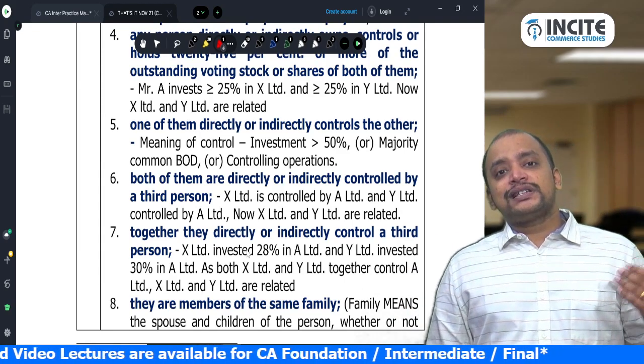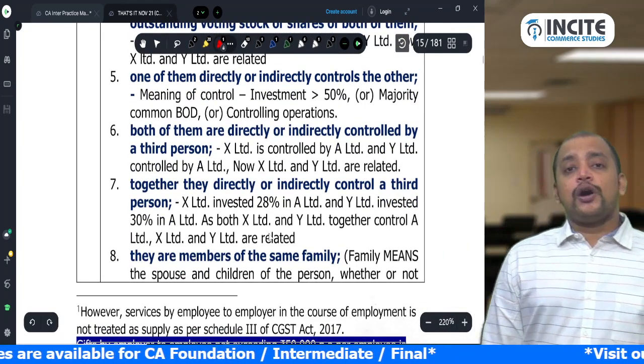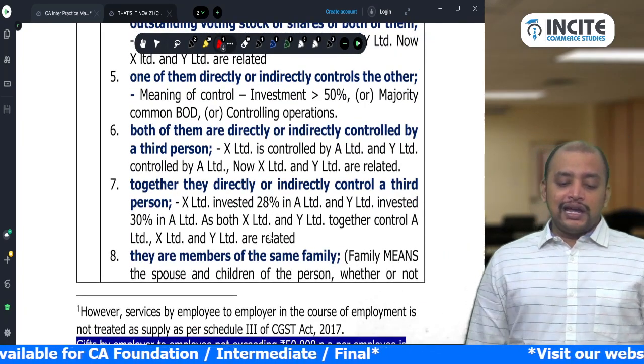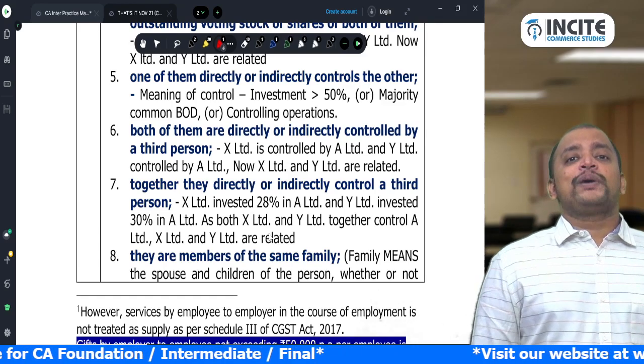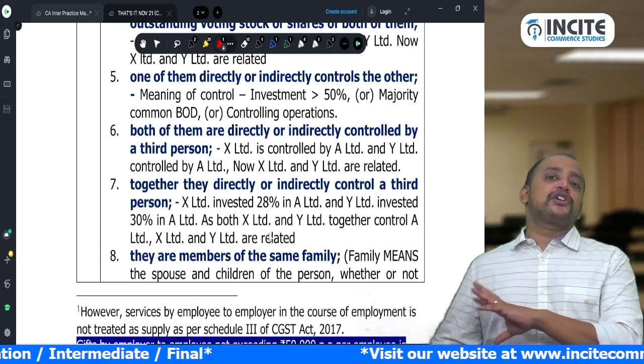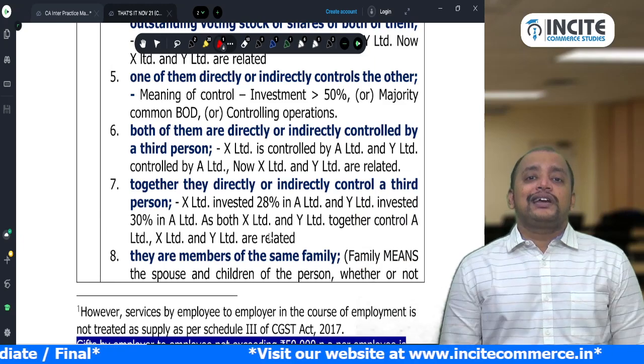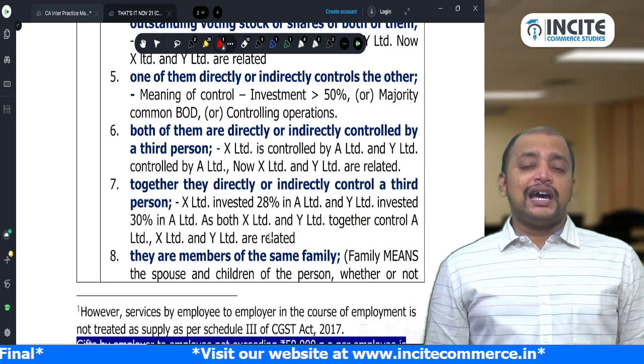Then point number 6: they are under common control. What does it mean? Common control means, say X Limited is controlled by A Limited and Y Limited is also controlled by A Limited. X is not controlling Y, Y is not controlling X, but they both are being controlled by a common person, A Limited. So therefore they are treated as related.